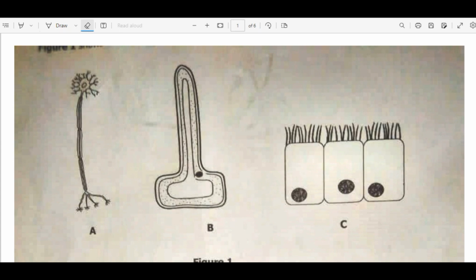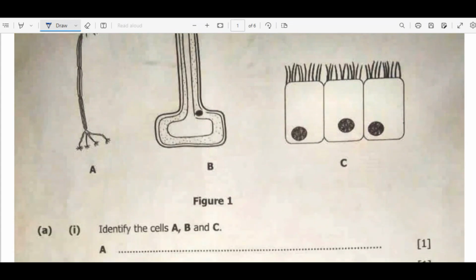Now, if we look at these three cells, cell A, which is also specialized, we can see that this one is coming from the nervous system. The nervous system is the system that deals with coordination. Coordination is the process by which all the parts of a living organism, such as an animal, work together. We know that the brain is the master. It controls the other parts of the body.